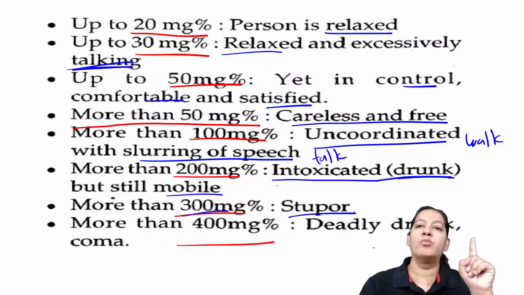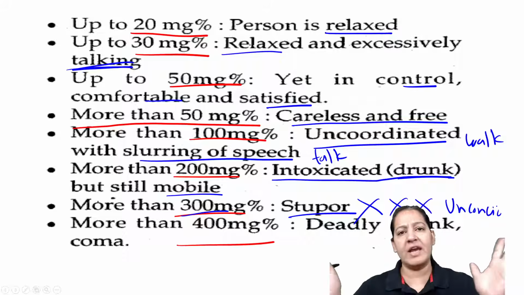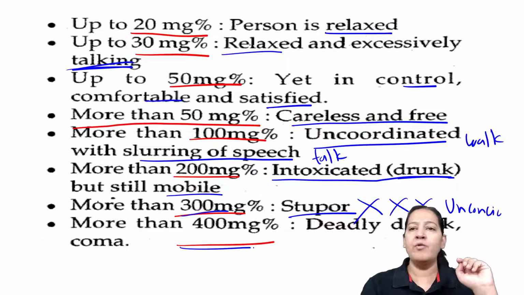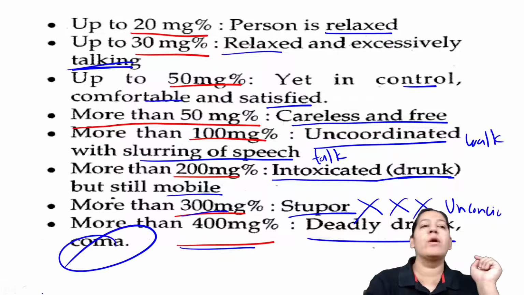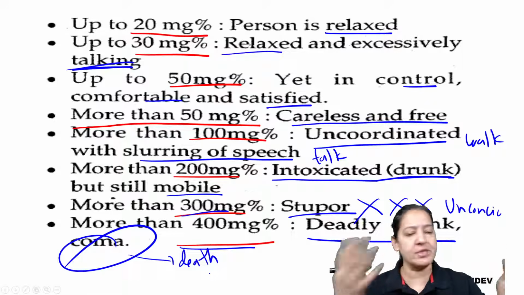At 300, stupor. He is unconscious. He is in stupor. He cannot talk. He cannot walk. He becomes unconscious. Up to 400, deadly drunk. The patient will go into coma, and finally death is there. So that is the poisoning. That is the toxicity. That is the poisoning.